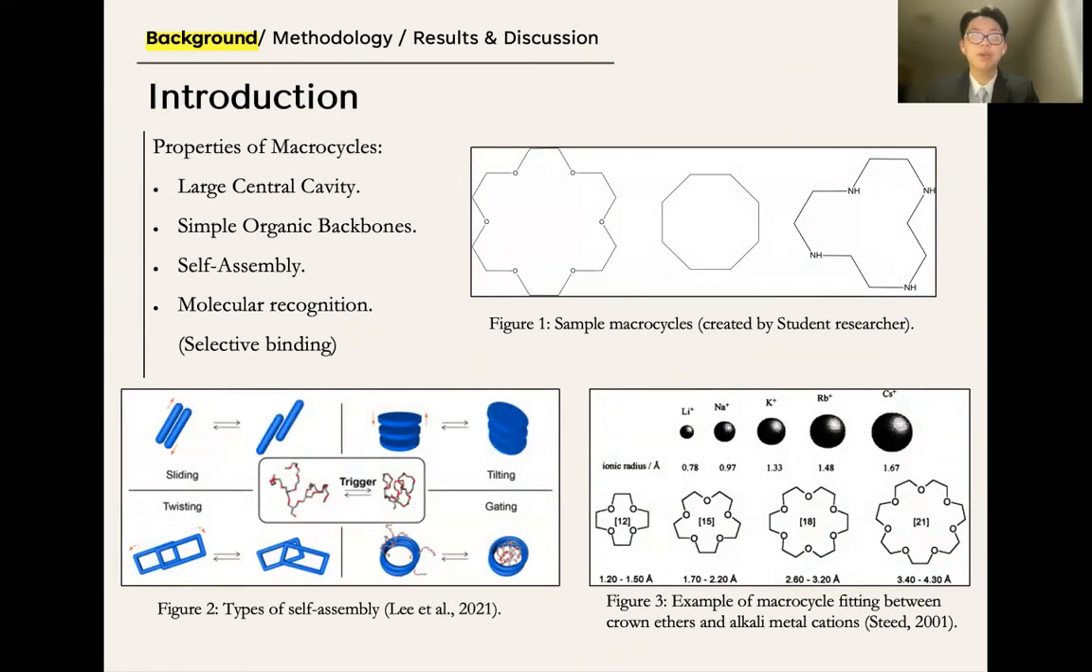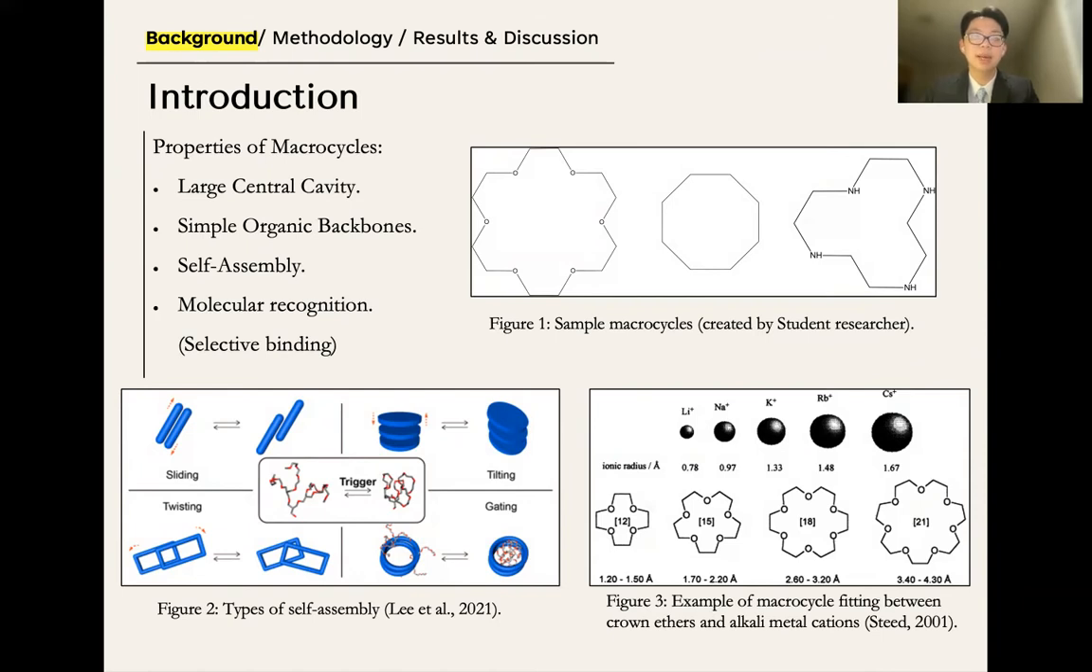Some of their key properties include having simple organic backbones, spontaneous self-assembly, which is where adjacent macrocycles will bond with one another to form specific arrangements, and finally, molecular recognition, where a macrocycle will bind to a specific gas based on the size of its cavity. This is comparable to enzymes that only bind to specific substrates.